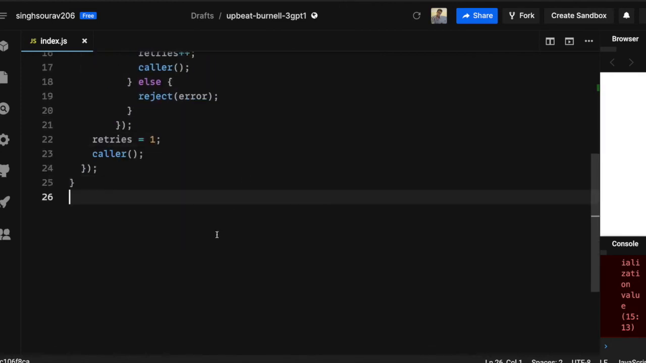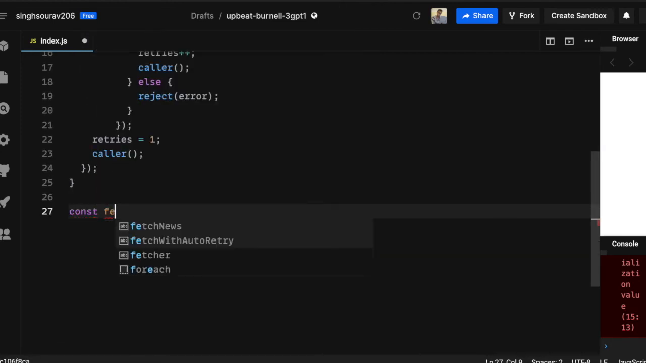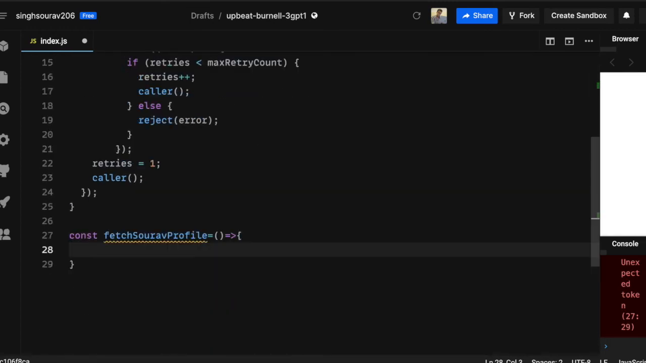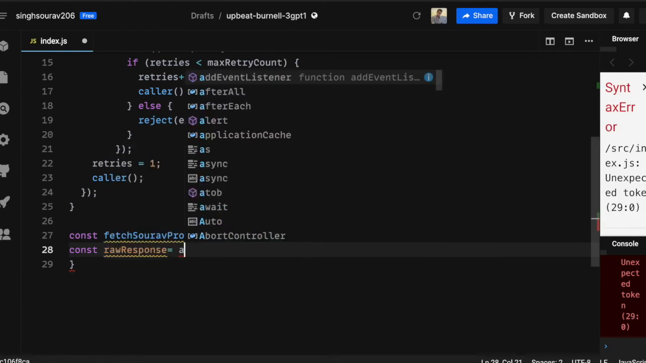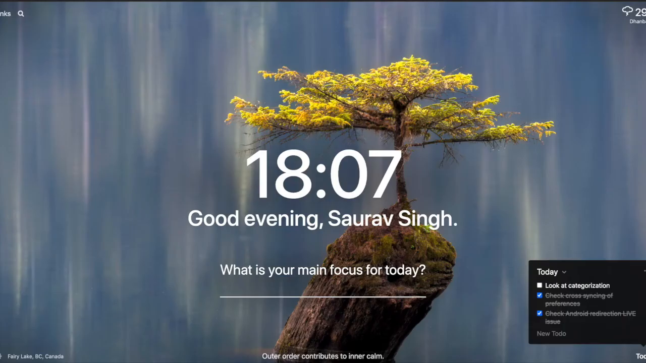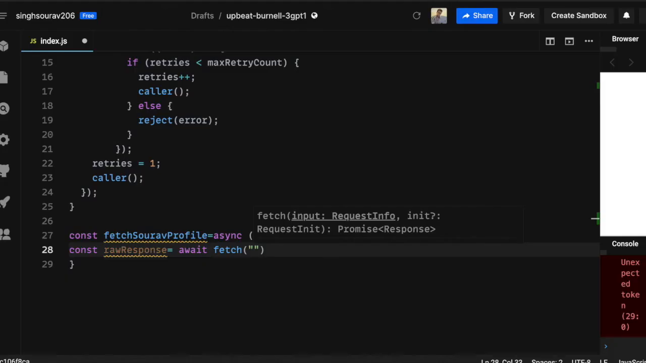What I will do is create a function which fetches my GitHub profile. Basically, I'm just trying to use this utility to see whether it works fine or not. So this has to be an async function, and I will take out the raw response after making this API call. Now what will be the URL? This is the GitHub API URL, and I just copied it.